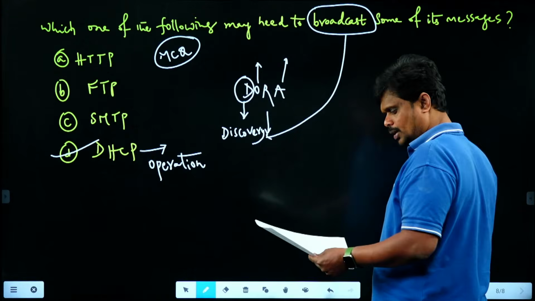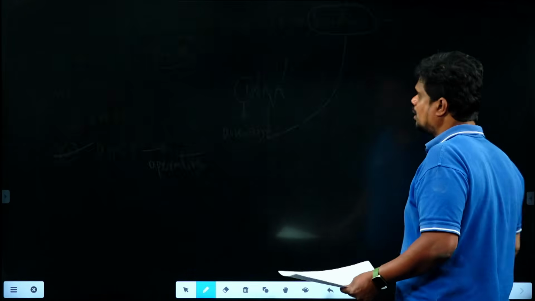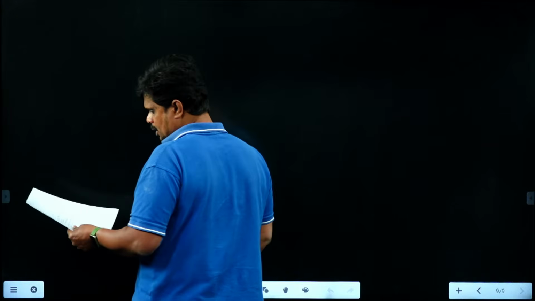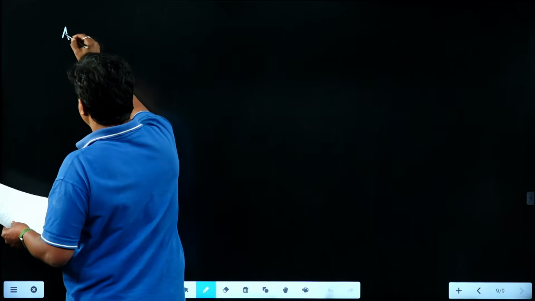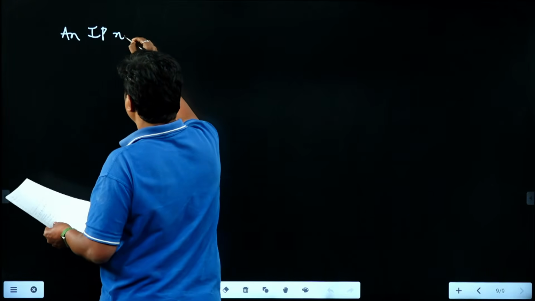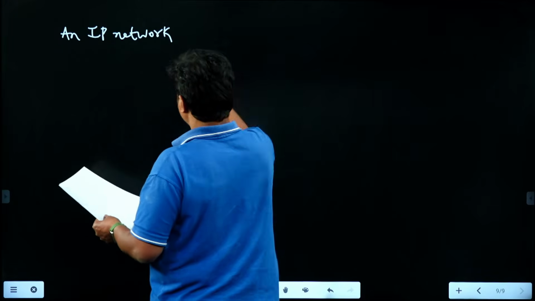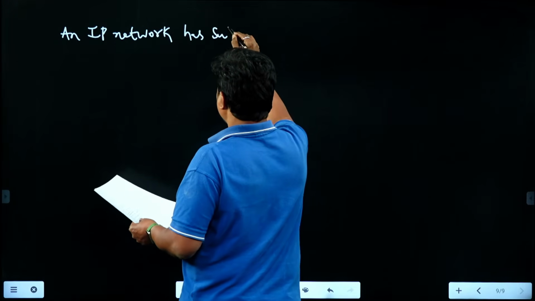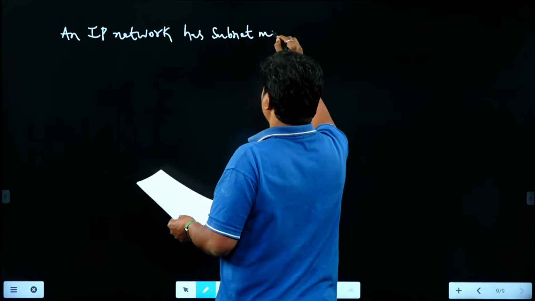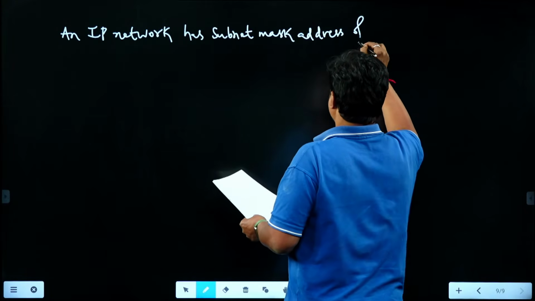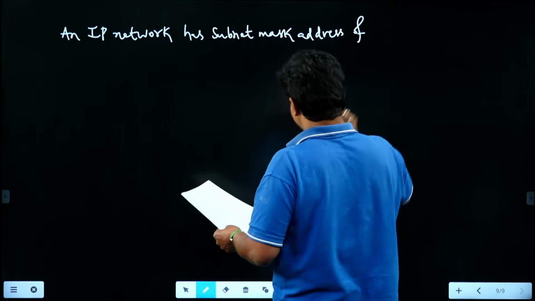Let us consider the next question, which is based on IPv4 addressing. The question is clearly mentioned: an IP network has a subnet mask address of what?